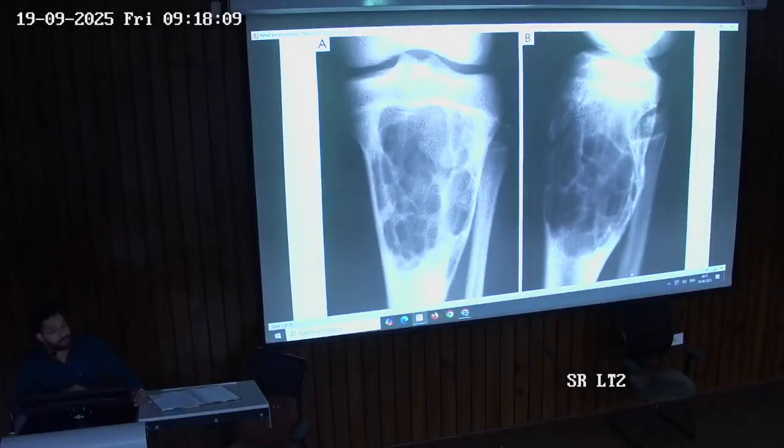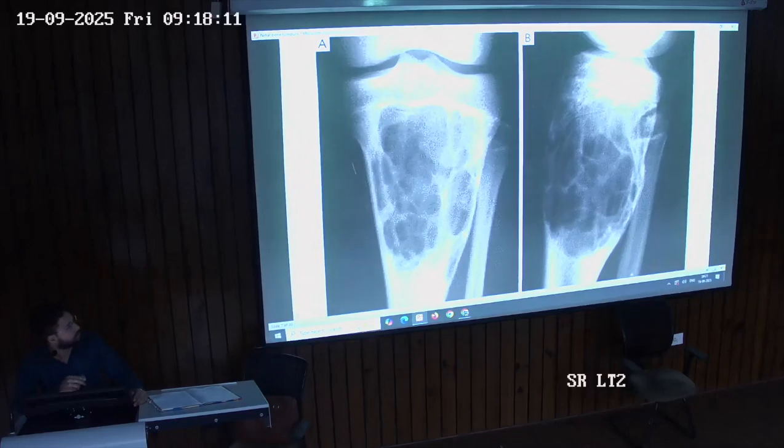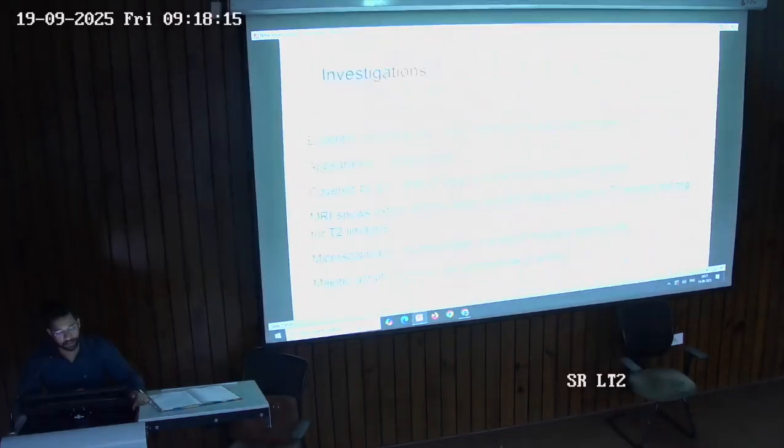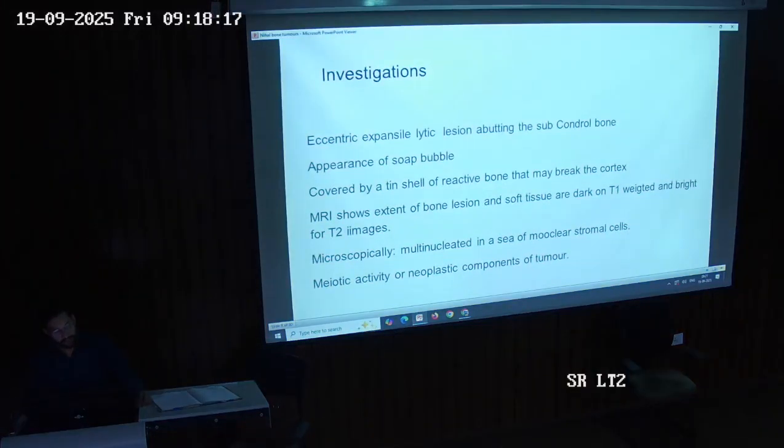The outer part of the bone is called the cortex. It may break the cortex or may not break the cortex. MRI images show the extent of bone lesion and soft tissue; this is not important, the MRI findings. Microscopically, you can see multinucleated giant cells in a sea of mononuclear stromal cells, and there is mitotic activity, the neoplastic component of the tumor.